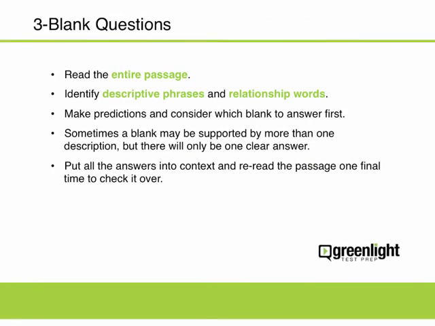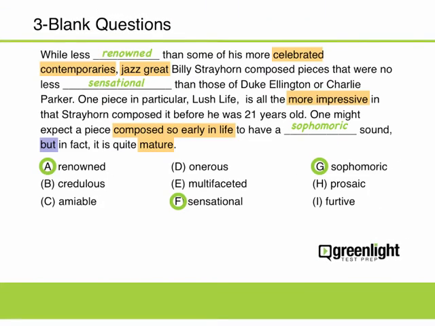Our final sentence reads, while less renowned than some of the more celebrated contemporaries, jazz great Billy Strayhorn composed pieces that were no less sensational than those of Duke Ellington or Charlie Parker. One piece in particular, Lush Life, is all the more impressive in that Strayhorn composed it before he was 21 years old. One might expect a piece composed at so early an age to have a sophomoric sound, but in fact it is quite mature. We've definitely chosen the answers right.